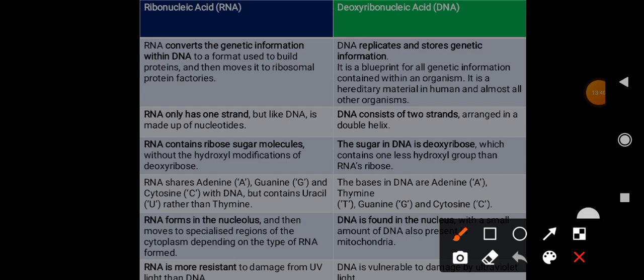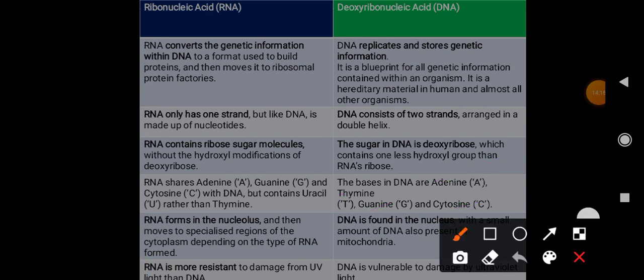RNA contains ribose sugar molecules without the hydroxyl modifications of deoxyribose. The sugar in DNA, deoxyribose, contains one less hydroxyl group than RNA ribose. And then RNA shares adenine, guanine, cytosine with DNA, but RNA contains uracil, not thymine, whereas DNA has adenine, guanine, cytosine and thymine, but not uracil. So all these things I will be explaining to you in detail.